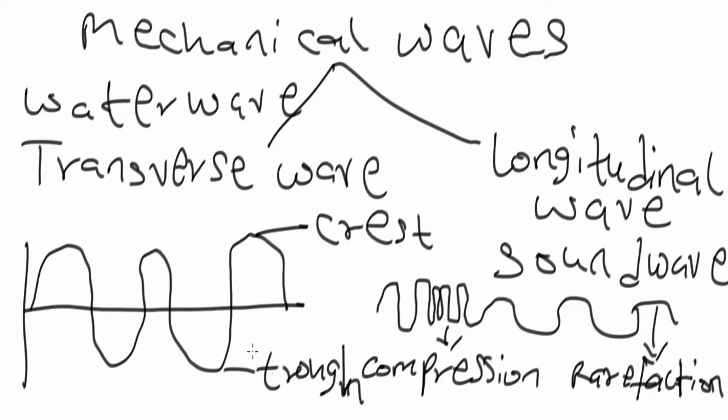Okay, whereas the distance between the peak and the midpoint is known as the amplitude A. So this is basically the difference between transverse wave and longitudinal wave under mechanical waves. Okay, so let's wipe this now and look at parameters used in wave motion in physics.